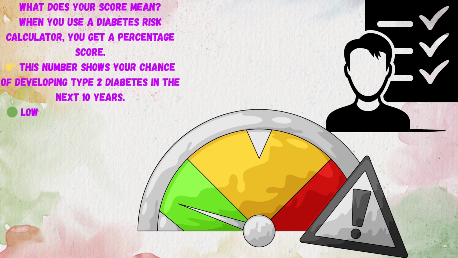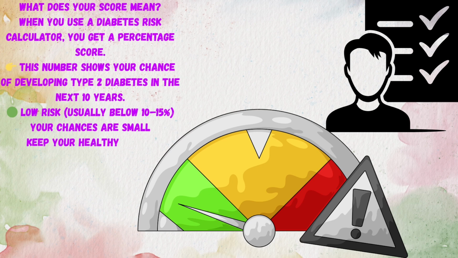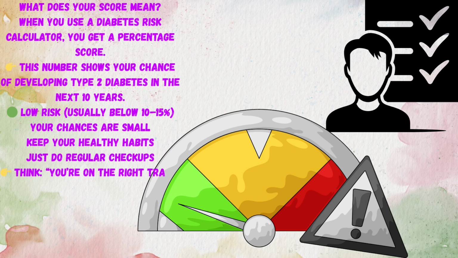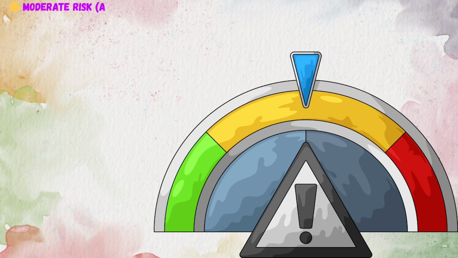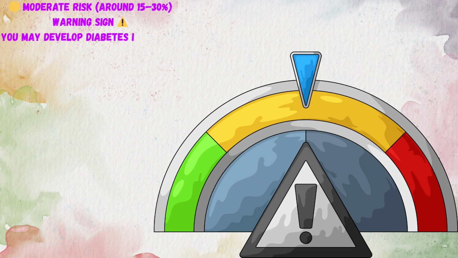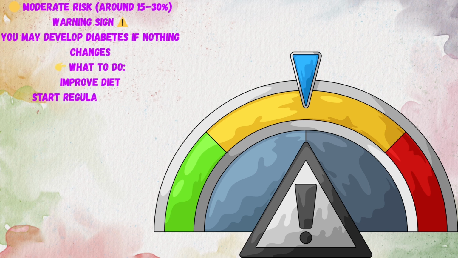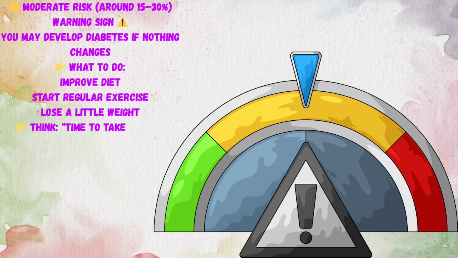Low risk, usually below 10 to 15%. Your chances are small. Keep your healthy habits and do regular checkups. Think, you're on the right track. Moderate risk, around 15 to 30%. Warning sign: you may develop diabetes if nothing changes. What to do? Improve diet. Start regular exercise. Lose a little weight. Think, time to take action.